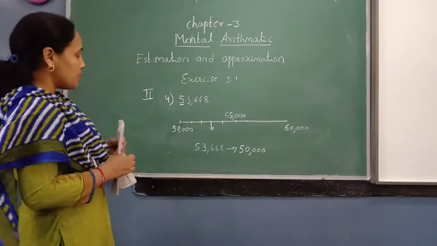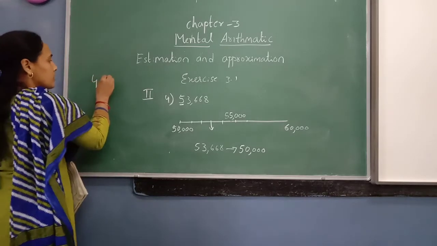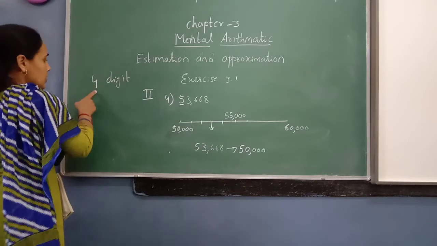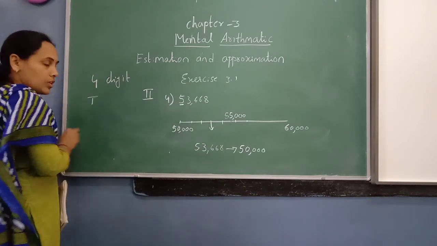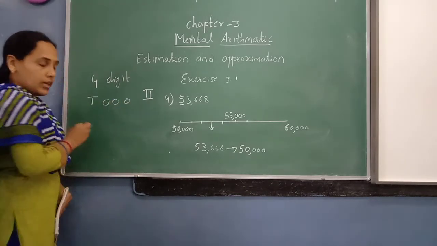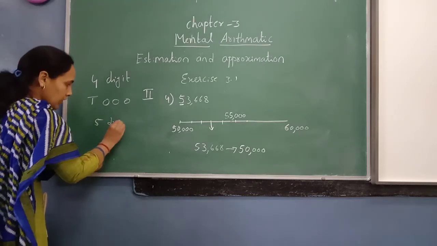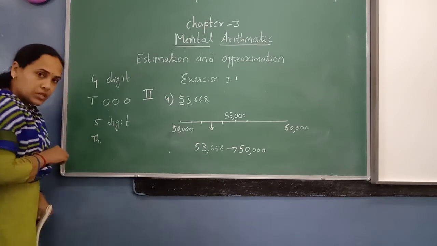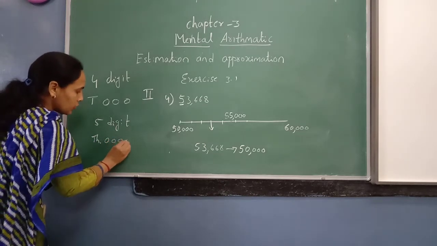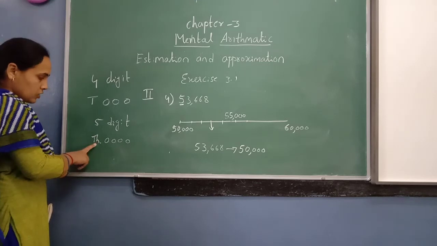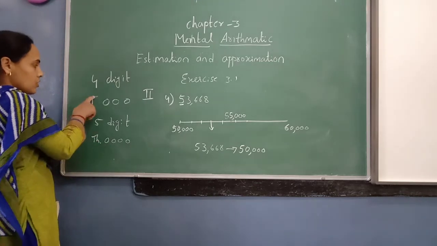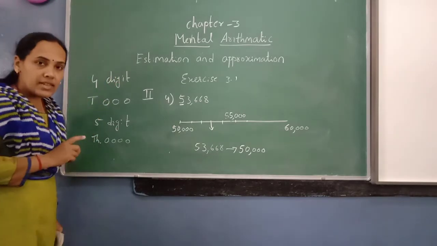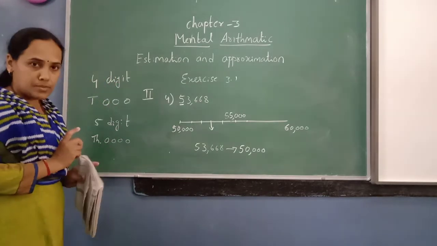So one point you should remember, in 4-digit numbers, rounding off to thousands place, only the thousands place number should remain, rest all become 0. In a 5-digit number, if you are rounding off to 10,000 place, only the 10,000 place number will remain, rest all become 0. Got it? So 10,000 place number, 4 zeros here, thousands place number, rest all 0. When you estimate, the number should be like this. Estimated number should be in this manner, children.